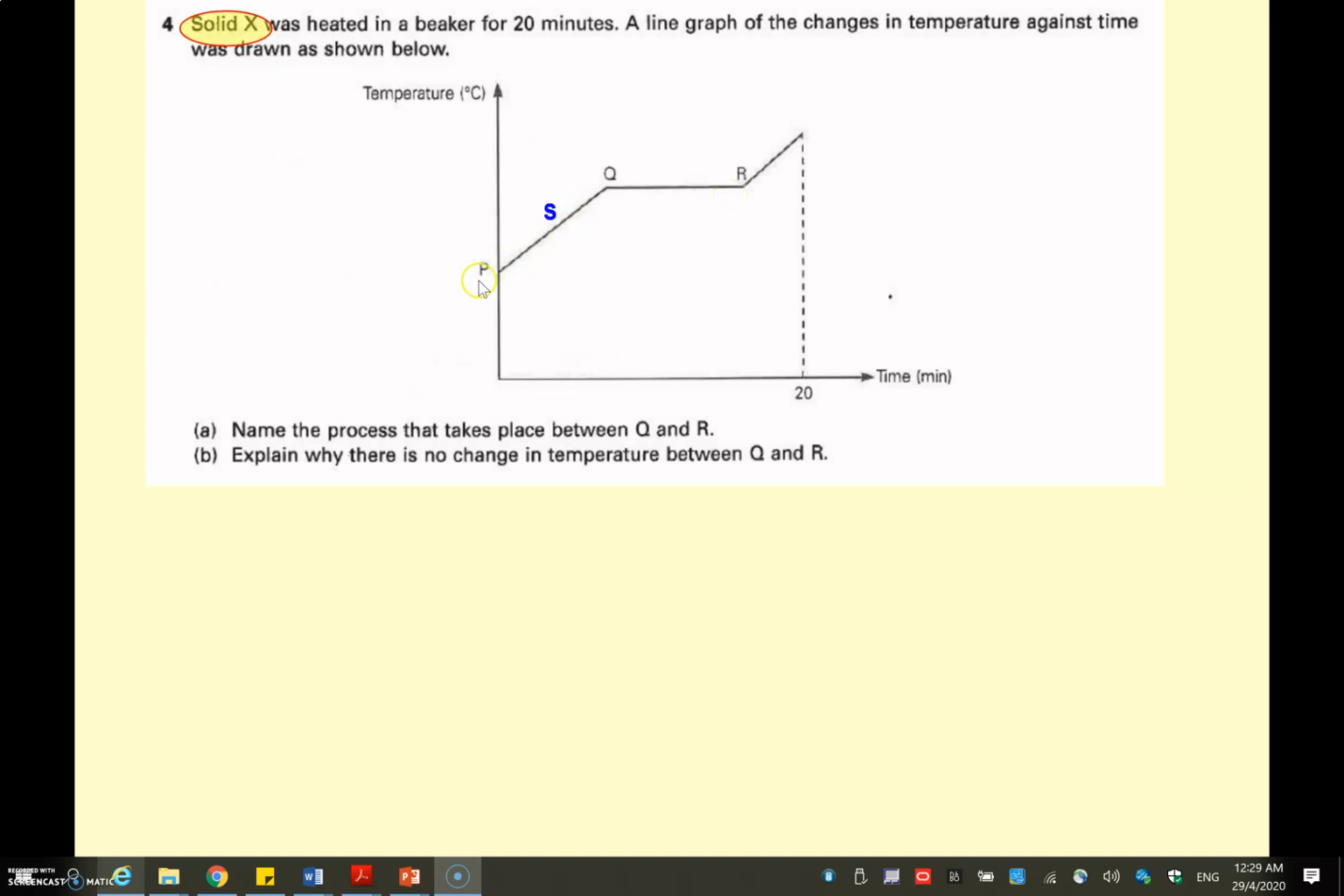So let's look at the states between P, Q. So you start with a solid. During melting, you should see a mixture of solid and liquid. And at R is when melting stops. So it will be completely liquid.